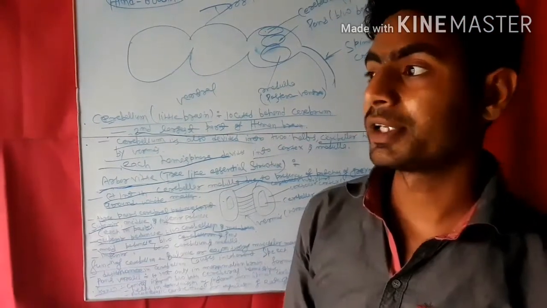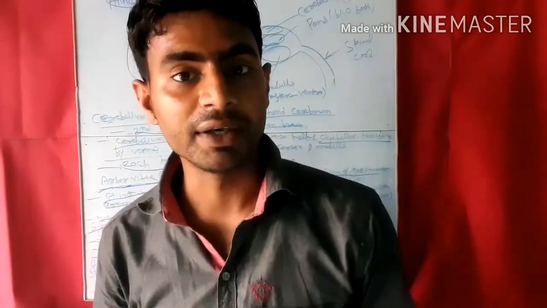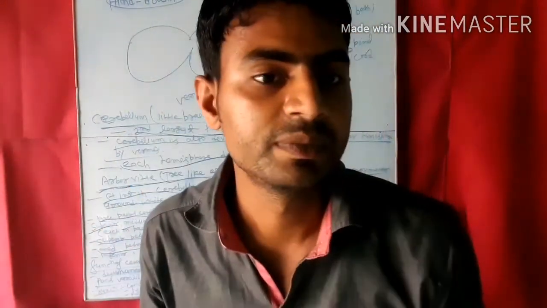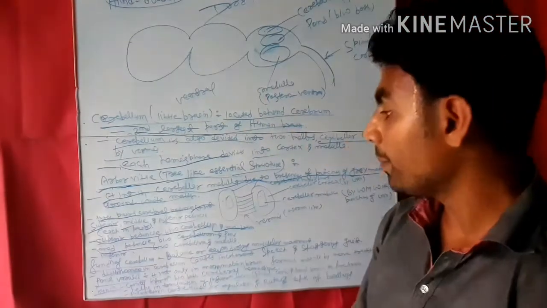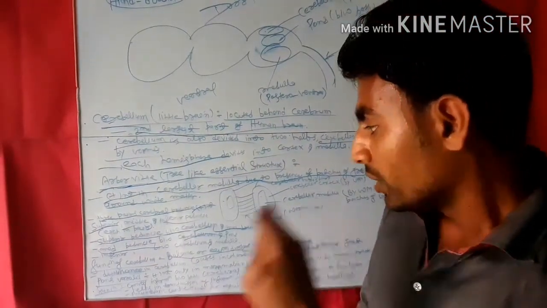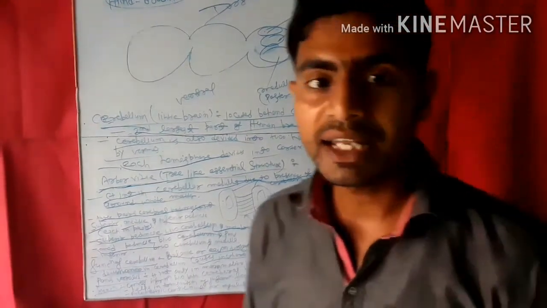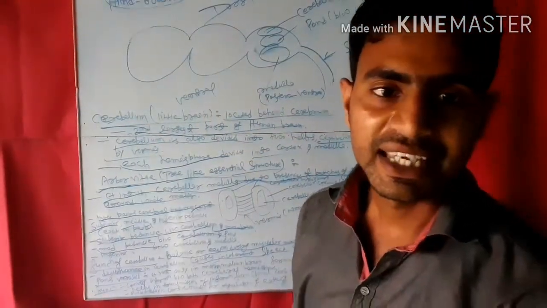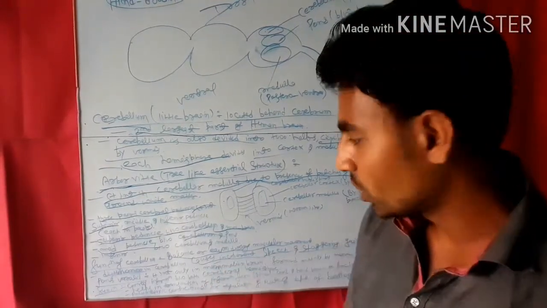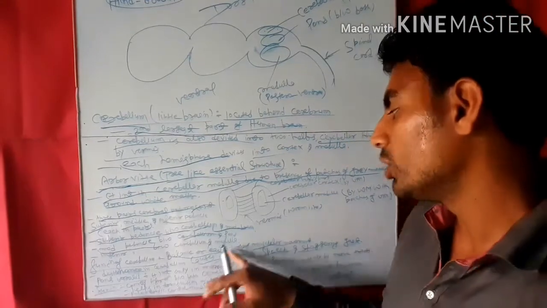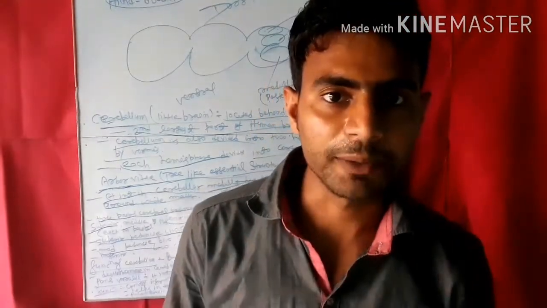If any disturbance happens in the cerebellum, what happens? It causes incoherent speech and staggering gait.